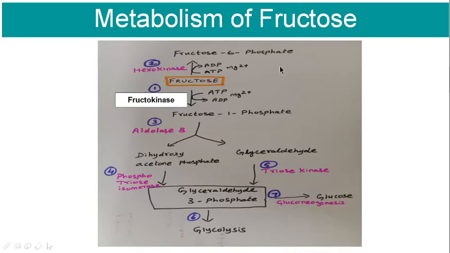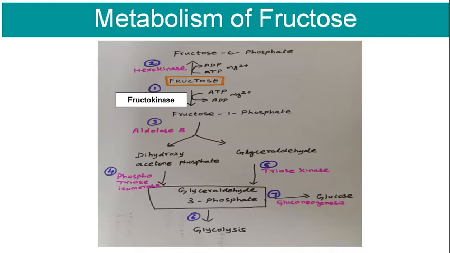Step 2 is minor. Minor pathway, which is also a phosphorylation of fructose. Here, hexokinase helps in the phosphorylation of fructose to fructose 6 phosphate. So in the presence of hexokinase, fructose will be phosphorylated into fructose 6 phosphate.